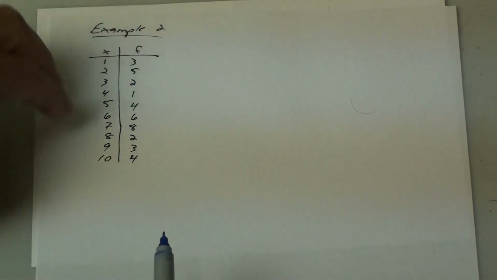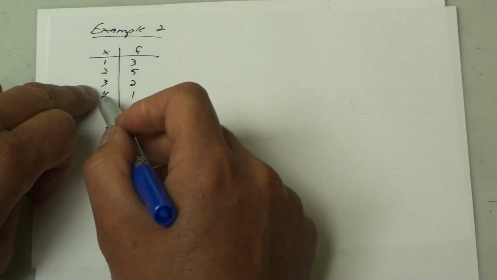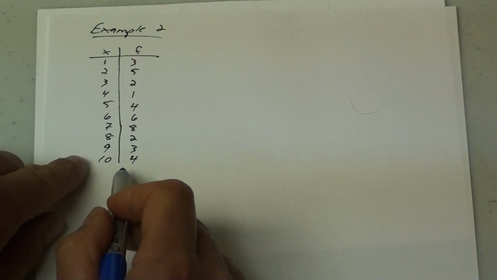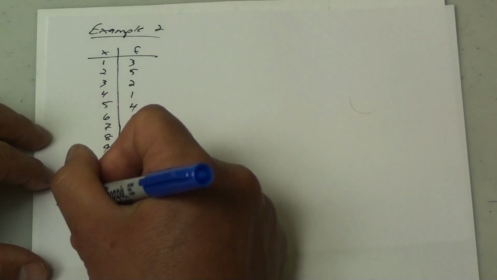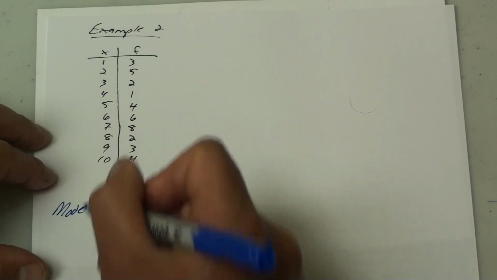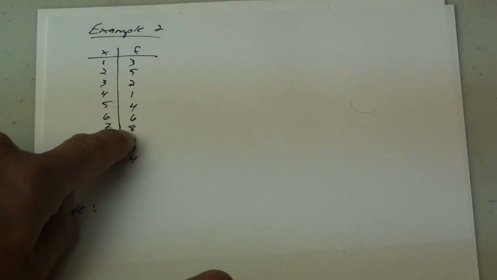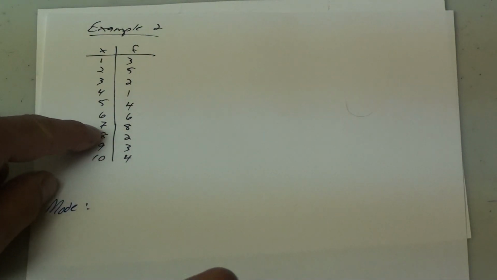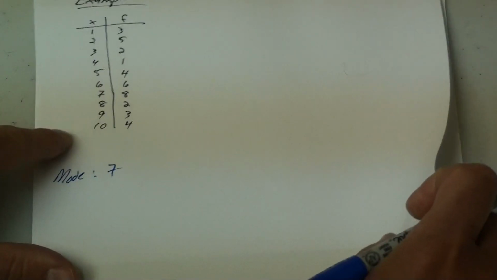The second example does have a frequency table. I had a whole bunch of numbers, but I've organized them from 1 to 10. I said how many 1s I had, how many 2s, how many 3s, and so on, up to how many 10s. Let's start with my mode again: the most frequent one, at the highest frequency. 8 is the highest frequency, and its number was 7. So my mode is 7.